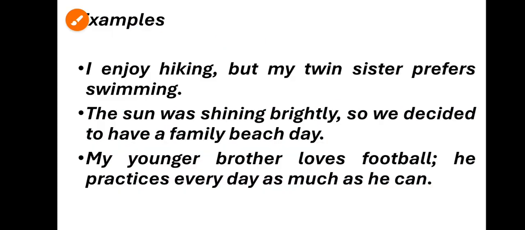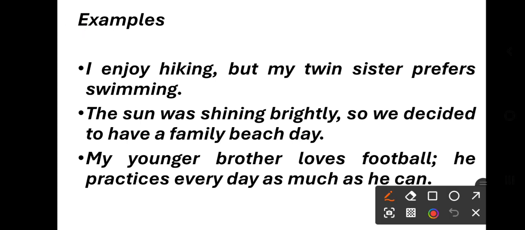Okay, now an example: I enjoy hiking, right? I enjoy hiking is complete. If you read this sentence up to here, I enjoy hiking, it makes complete sense, but it is joined by but, and you know that but means contradictory. If this is positive, this is something negative.